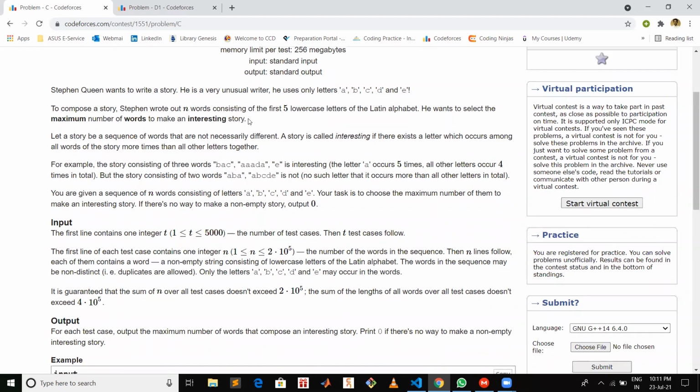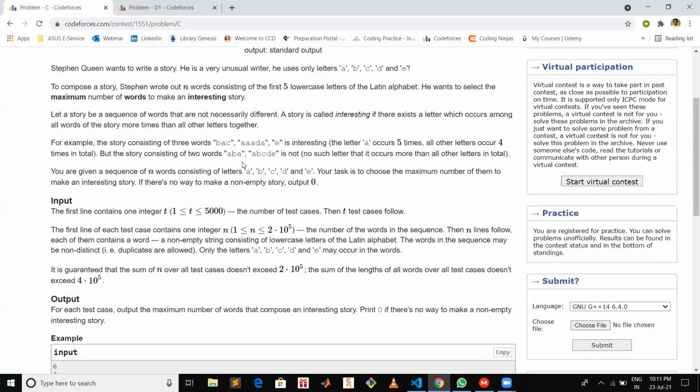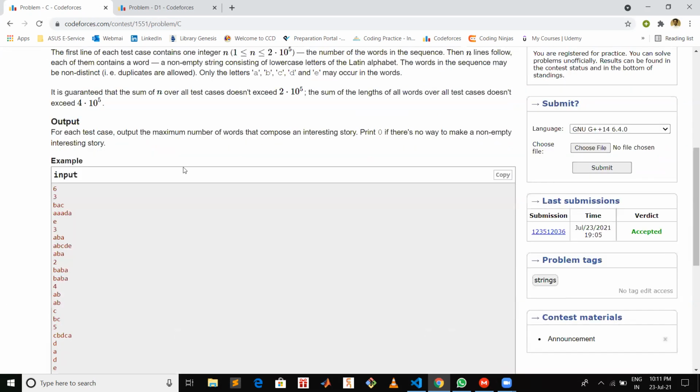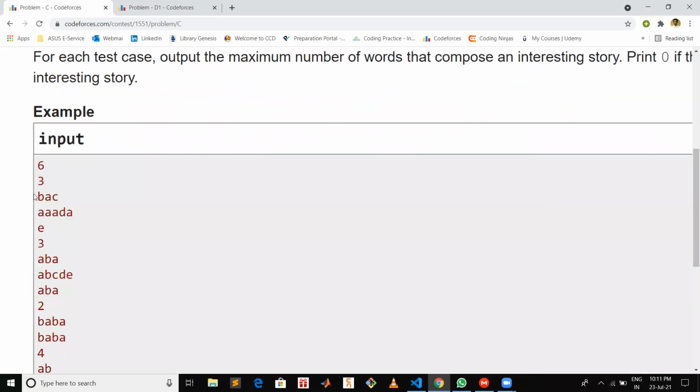Now what is an interesting story? If we took some x number of words from these given n words, then in those x words there should be at least one character such that the count of that character in all these strings is greater than the count of all other characters in all those words. Okay, so let's see how we can solve this.